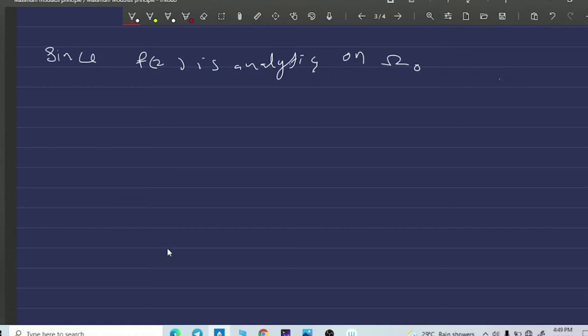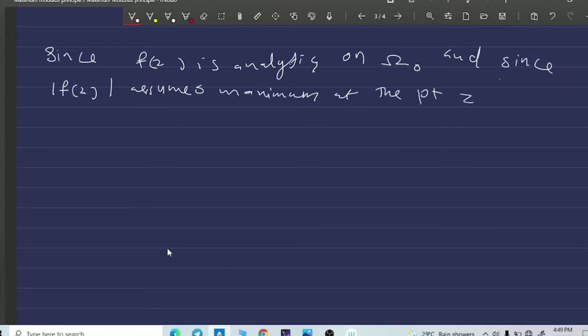Since f of z is analytic on omega naught and the modulus of f of z assumes a maximum at the point z naught in omega naught, we can say that f of z is a constant function on omega naught, because